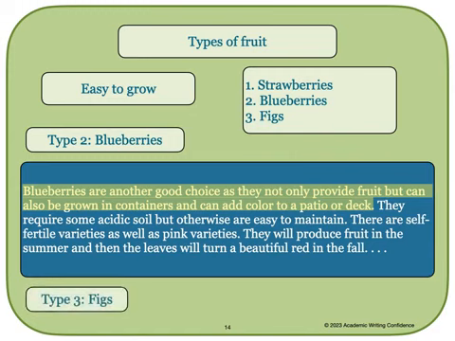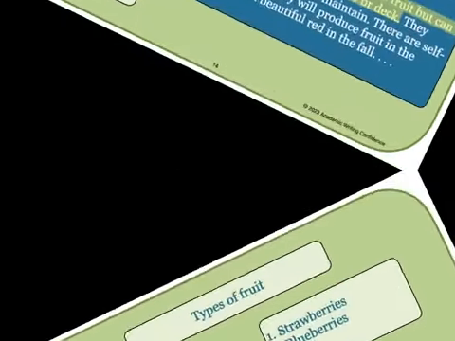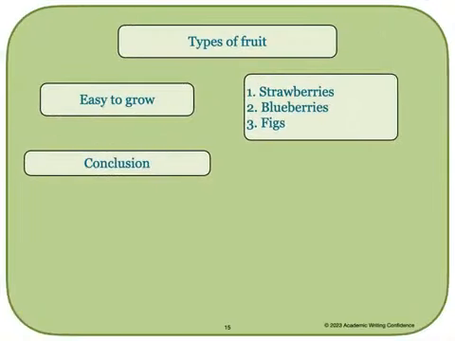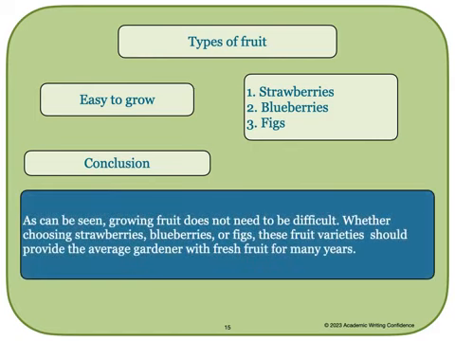And then you would continue and write another paragraph about figs. Now all you have to do is to write your conclusion. As can be seen, growing fruit does not need to be difficult. Whether choosing strawberries, blueberries, or figs, these fruit varieties should provide the average gardener with fresh fruit for many years.